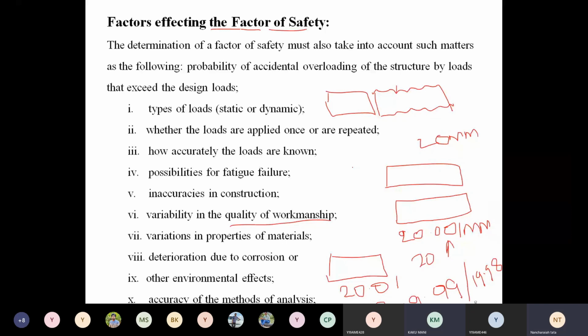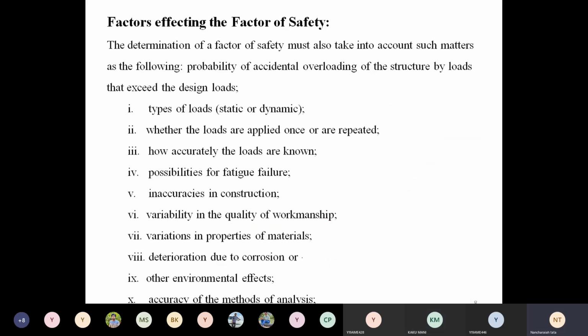And the next one is the variation of material properties. Material properties means, what material are we assuming initially? We assume the material is homogeneous, the same throughout the cross section and throughout the length. Can we say it is completely 100% homogeneous? Since we are taking the raw material from elsewhere, we are not physically making the component homogeneous.